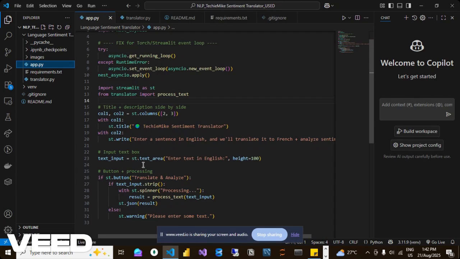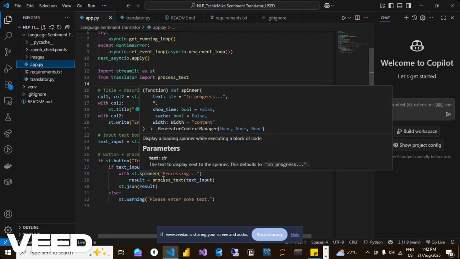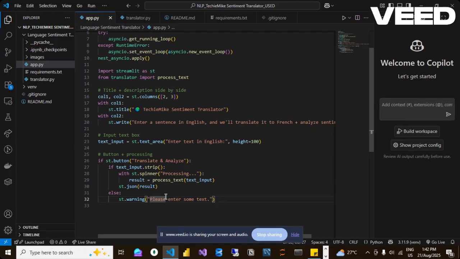I also created an if-else condition, more like a loop, that helps you plug in the function that I've created in my translator.py, so that when you run your process on the front end, the application that runs in the back end will be fetched from my app.py. So that's basically everything about the application.